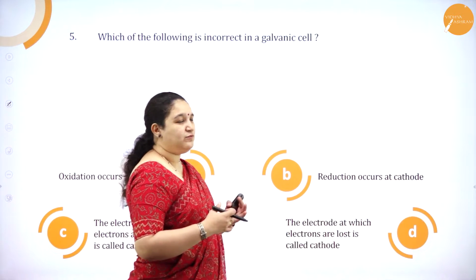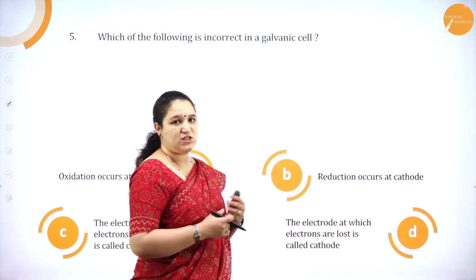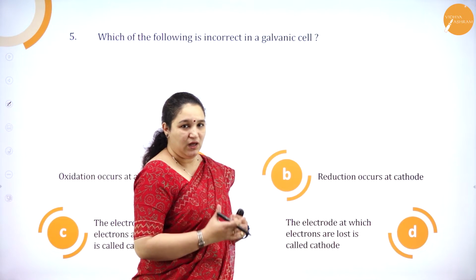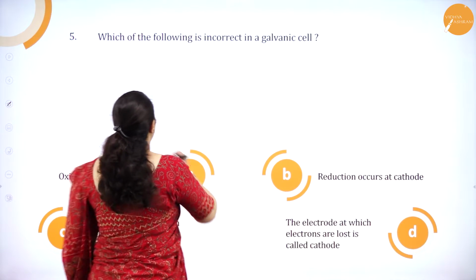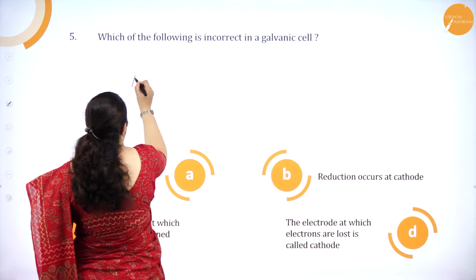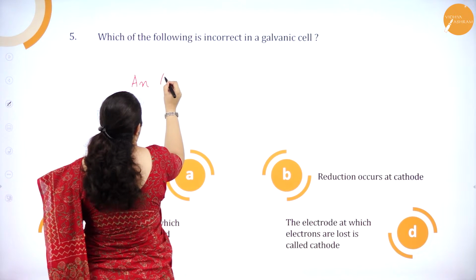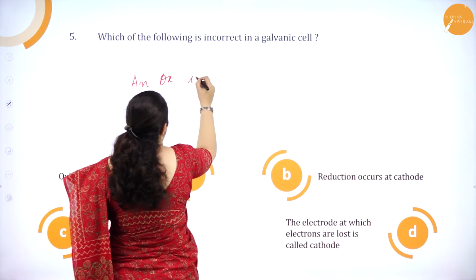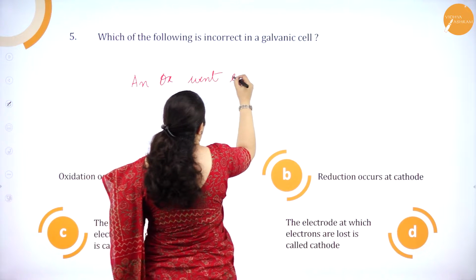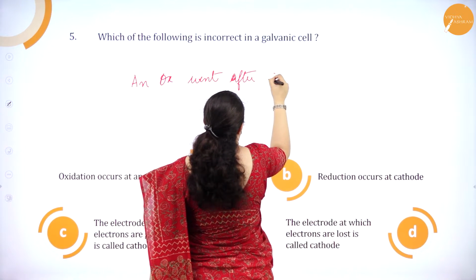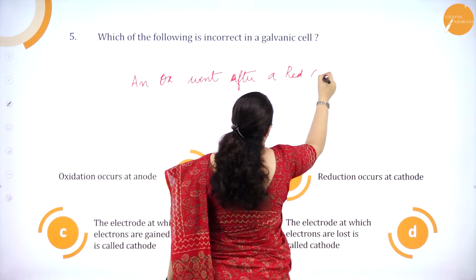Now if you are getting confused to remember about oxidation and reduction which is happening in the galvanic cell, just remember this. An ox went after a red cat.